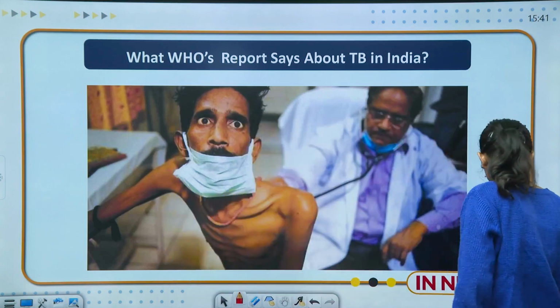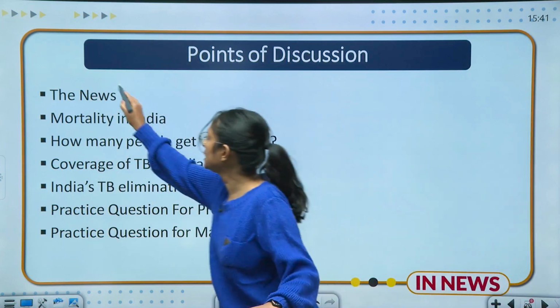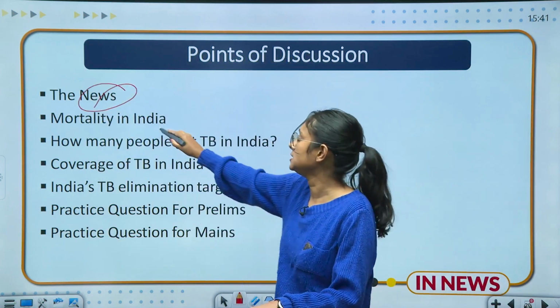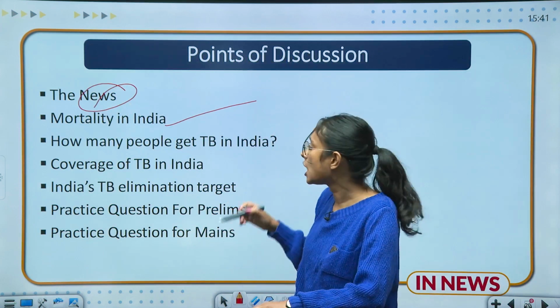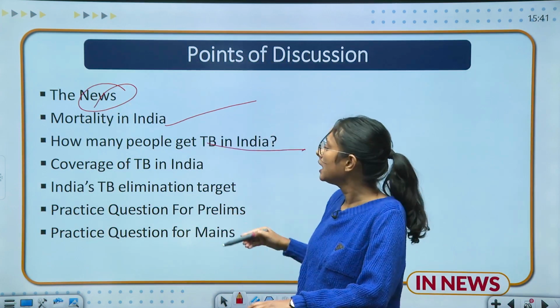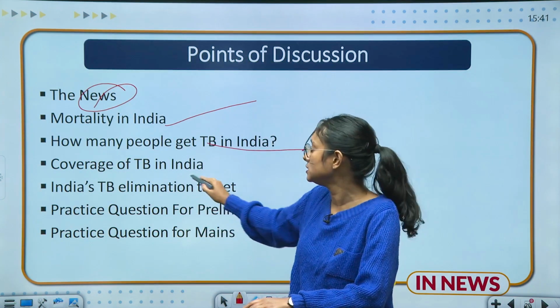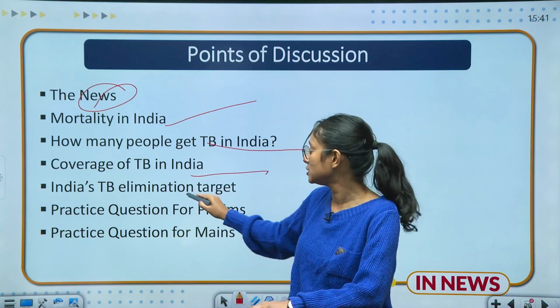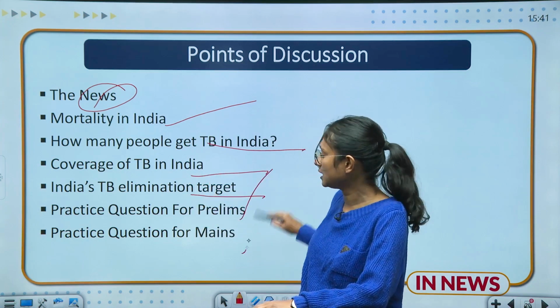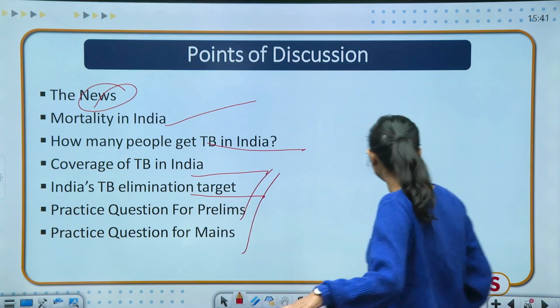So moving to the points of discussion. First of all we are going to discuss the news, and then we are going to discuss mortality in India, and then how many people get TB in India and what is the coverage of TB in India, and India's TB elimination target, and practice questions for prelims and mains. So moving to the news part.